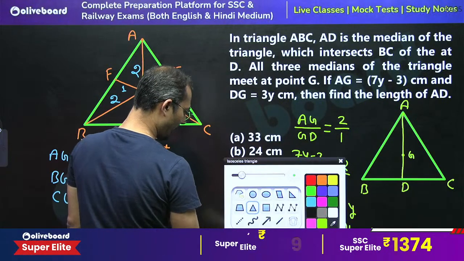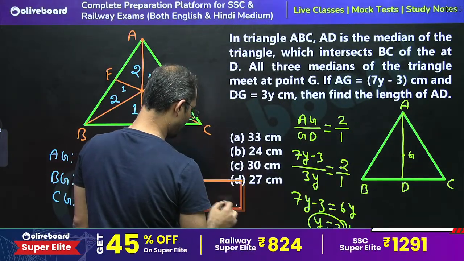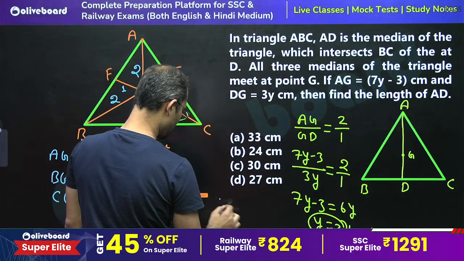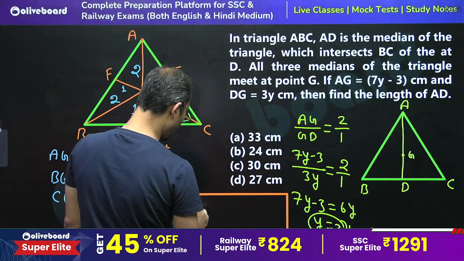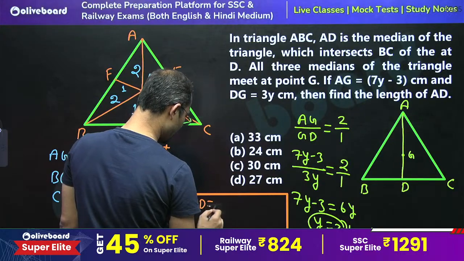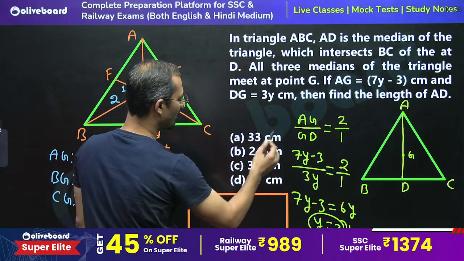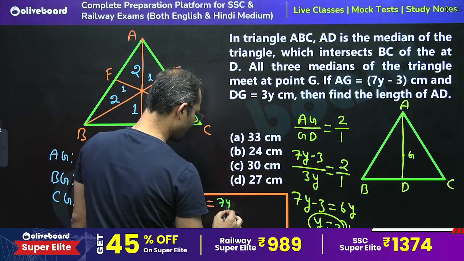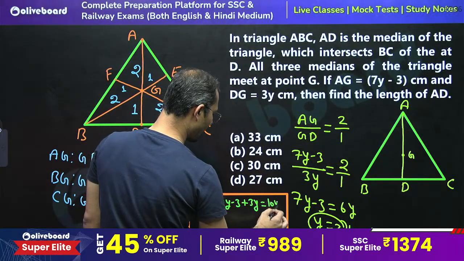We have to calculate the value of the median. AD is equal to 7y minus 3 plus 3y, so that is 10y minus 3.